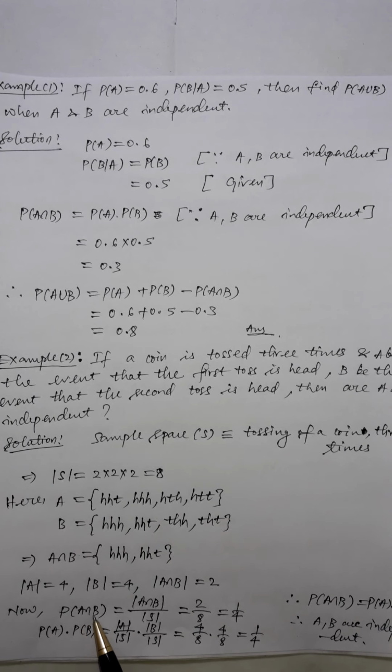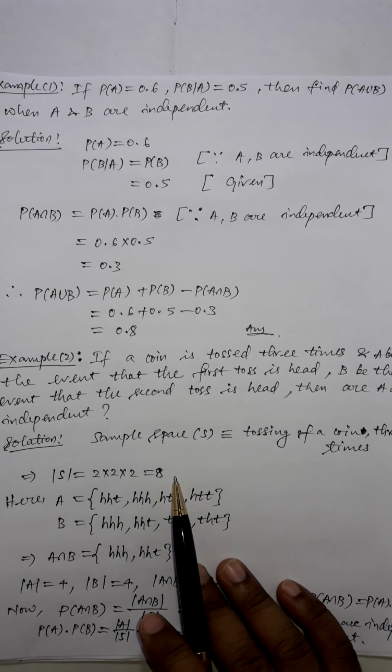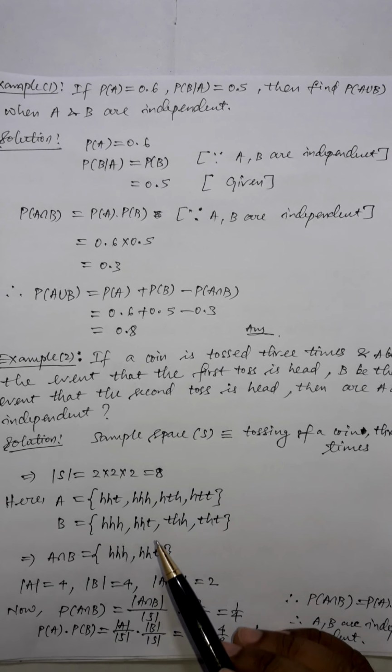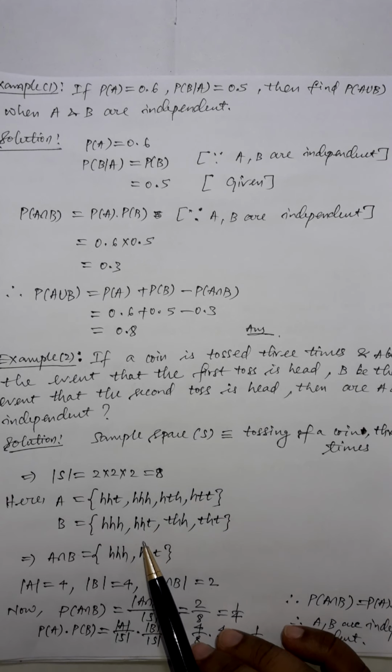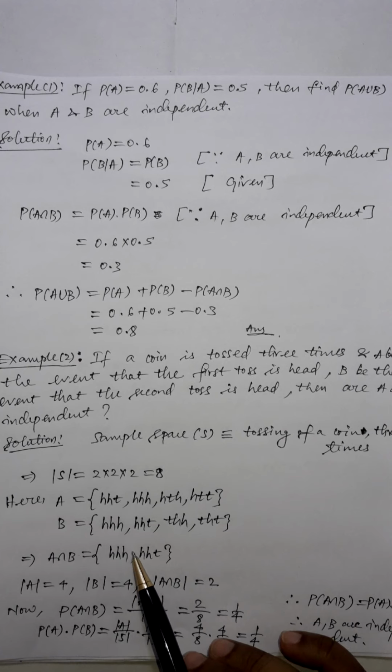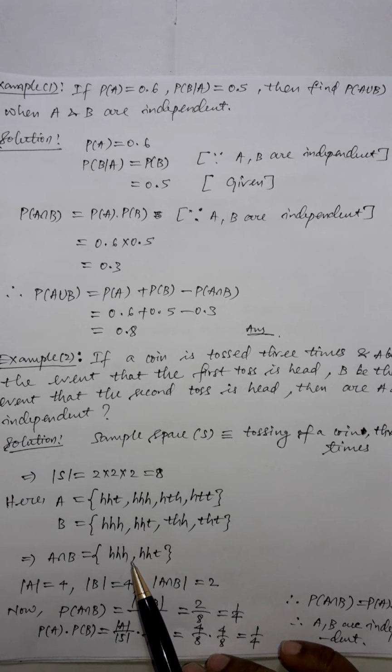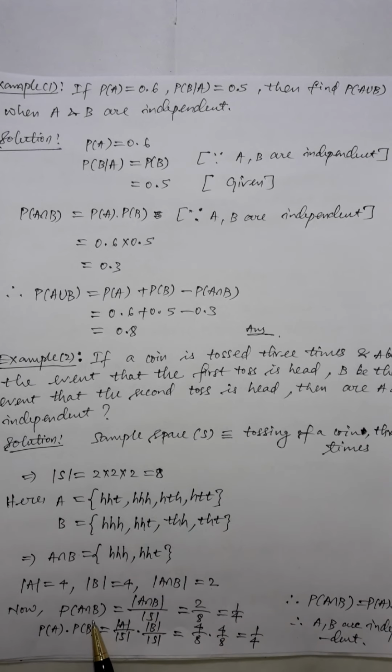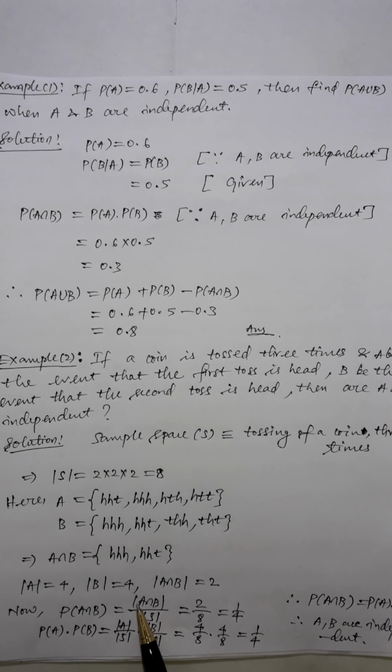Now our work is to see whether A and B are independent or not. For that we have to calculate the probability of A intersection B, and separately calculate the probability of A multiplied with probability of B, and see whether they are the same or not. If they are the same, then A and B are independent, and if not, they are not independent. Now probability of A intersection B is size of A intersection B by size of S, that is 2 by 8, which is 1 by 4.